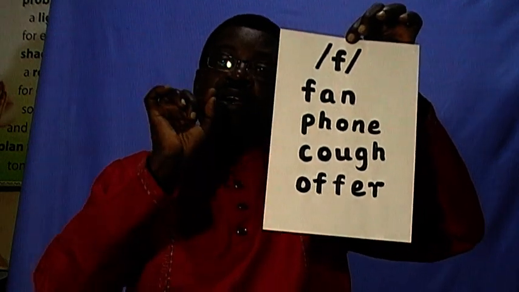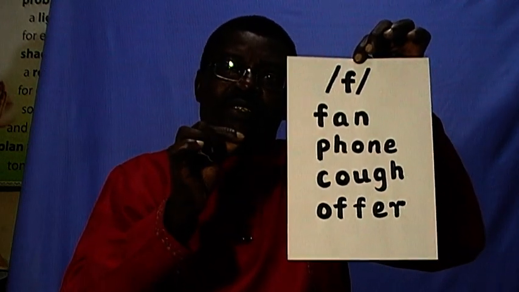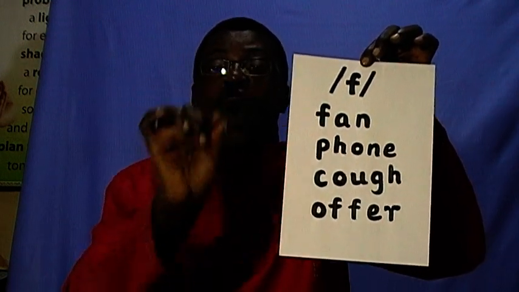Clear? Good. Now, let's move to the next one. That is sound F. When you look at this sound, it may confuse you with V, but you say F, fan, phone, cough, offer. Clear? Great.